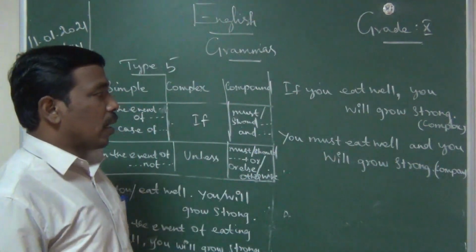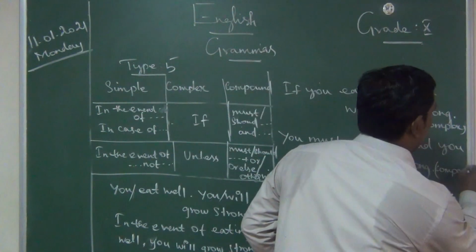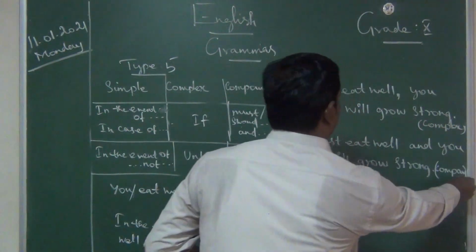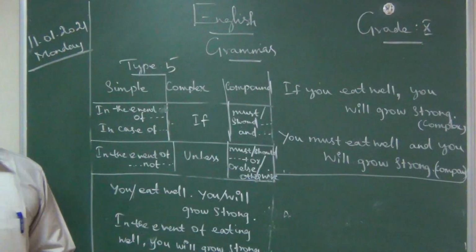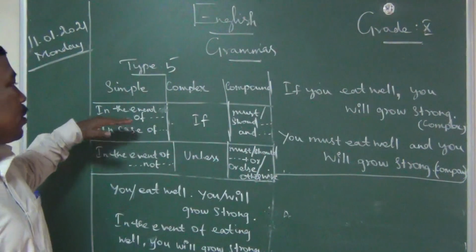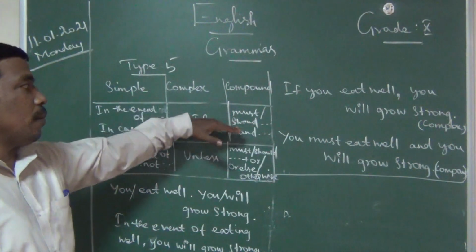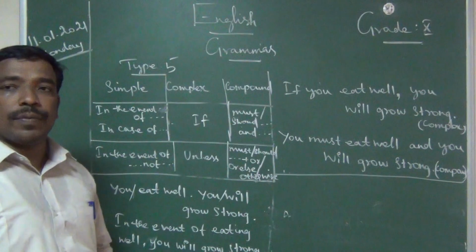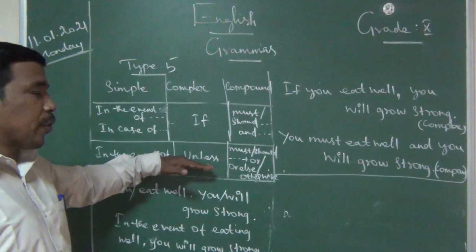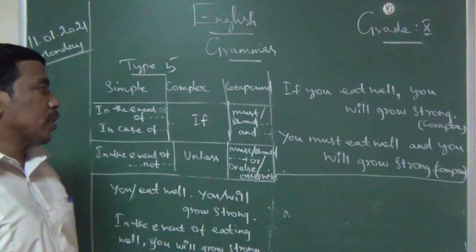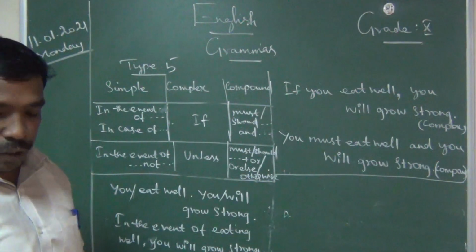That is compound sentence. Write fast. So what are the keywords? In the event of, in case of; complex, if; compound, must or should, and will come. So in the event of not, negative means unless; we should use must or should, or else, otherwise. Okay, write fast.